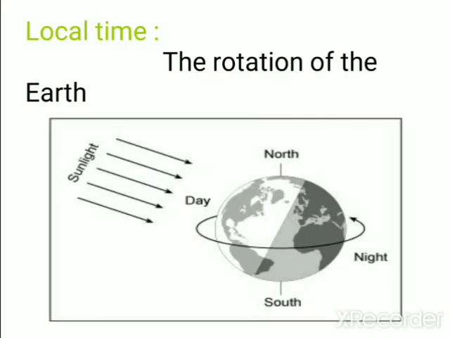When we talk about local time, it will vary from place to place, from meridian to meridian. There will be differences. It varies by 4 minutes for every 1 degree of longitude. So totally we have 360 degrees of longitude, and per degree there will be 4 minutes of difference. So this is regarding the local time.